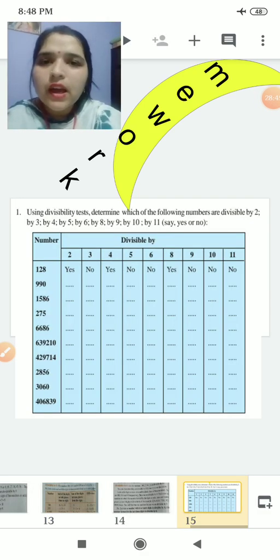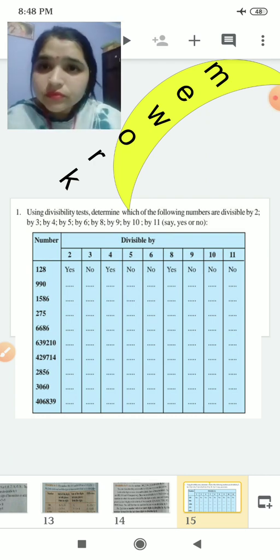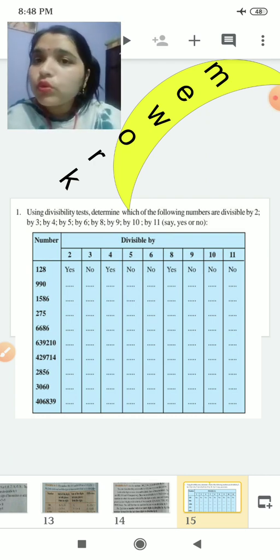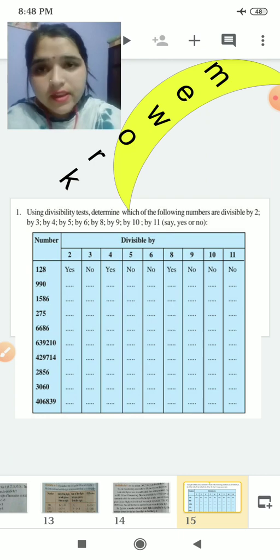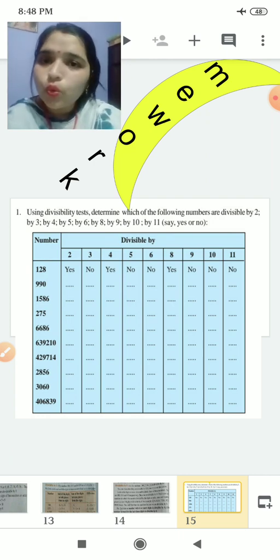Now class, this is your homework for this. What you have to do? You have to learn all the divisibility tests and you have to complete this table. You have to just write yes or no. If it holds for the divisibility test for 2, 3, 4, whatever number is given to you, you have to write yes or no.